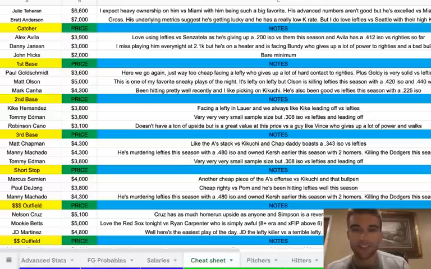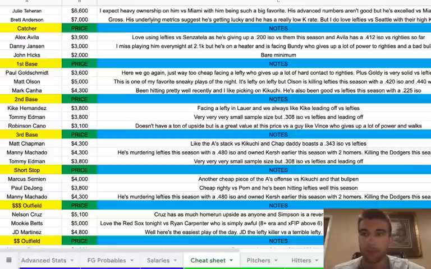And then Danny Jansen at 3K. I miss playing him every night at 2.1K, but he's on a heater and he's facing Bundy, who gives up a lot of power to righties, but it does come with a higher strikeout rate, but the bullpen's bad as well. Then John Hicks, he's just bare minimum 2K versus a lefty, although Erod is tougher on righties.